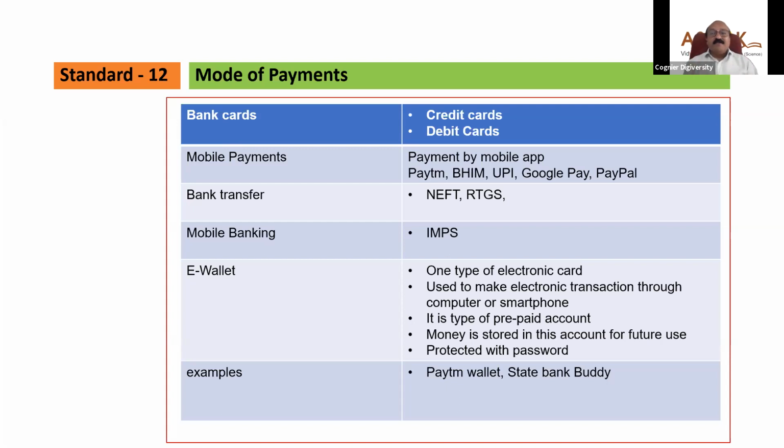So guys, friends, be careful about using a credit card because you can purchase easily, but the interest is 24% per month, 36% per month. That is, for 100 rupees, you are going to give 36 rupees more as interest to the bank. So while using a credit card or debit card, let's think twice about which card you have to use.